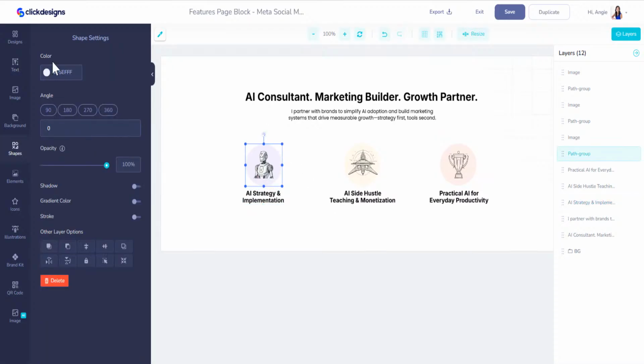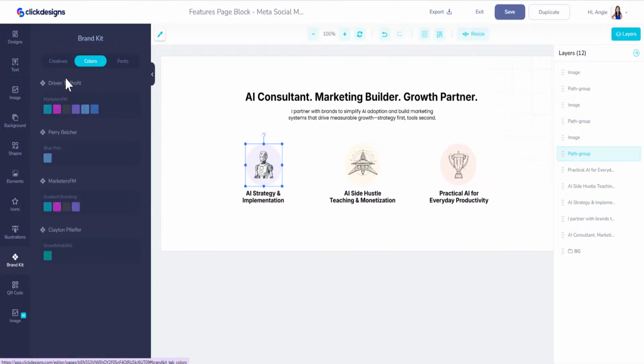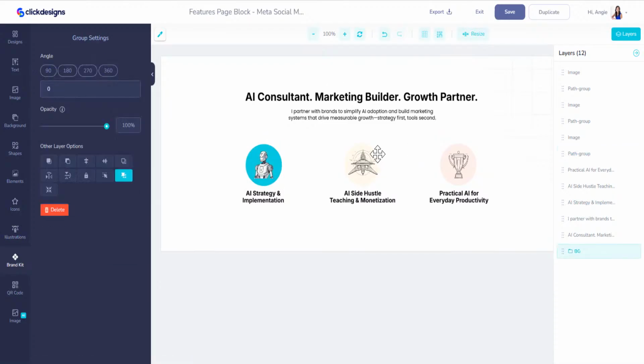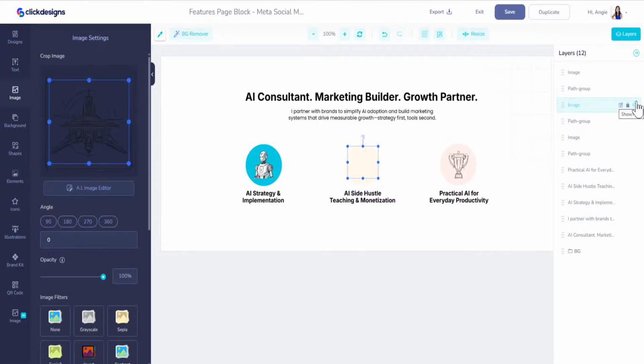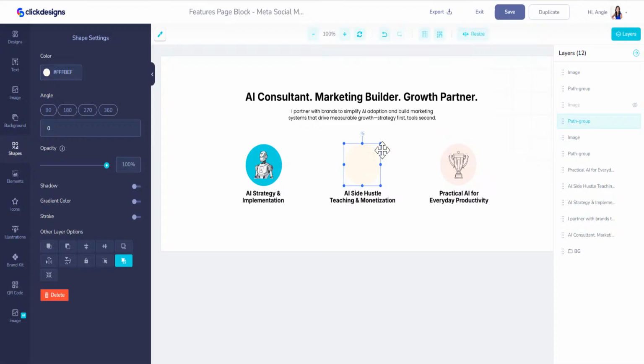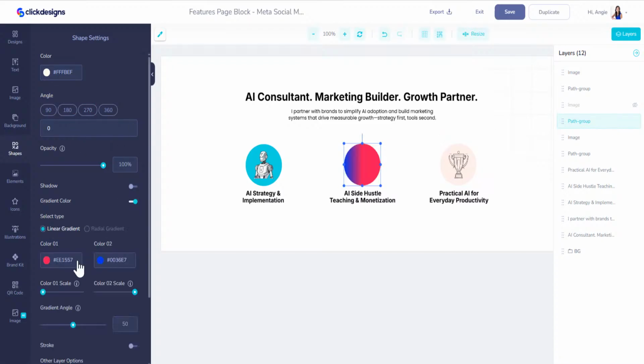I could make these right here, my colors. So I can go to brand kit and put the blue. I can do brand kit, the pink. Actually, you know what I'm going to do? I am going to take this one out for a minute. So if you have any problems trying to get to that, you can take that out. And then let's make this a gradient color.